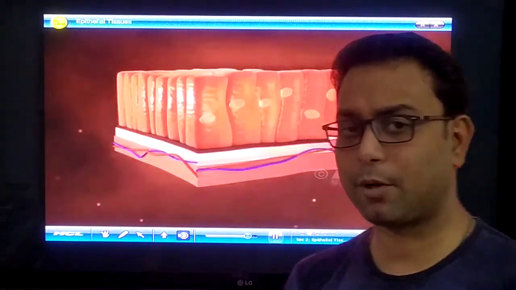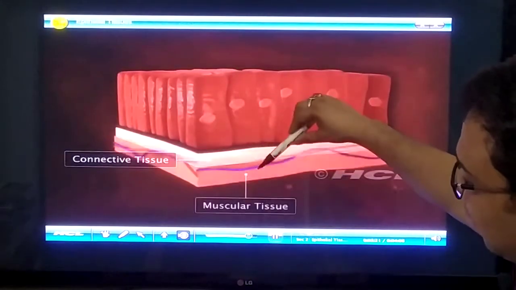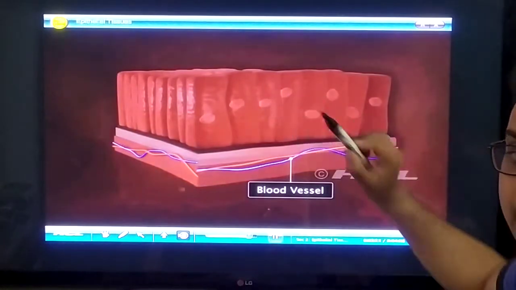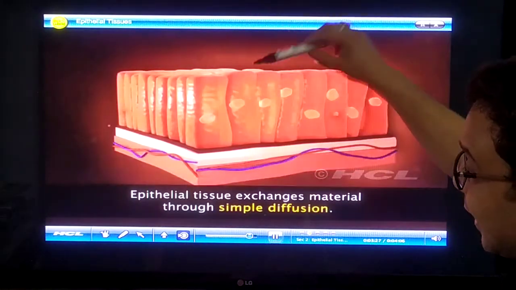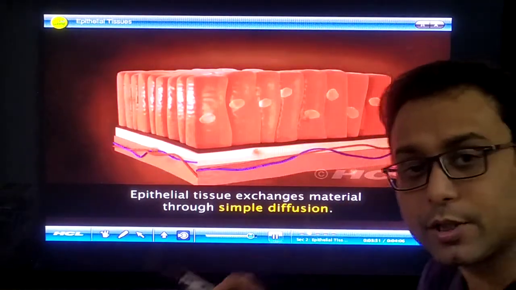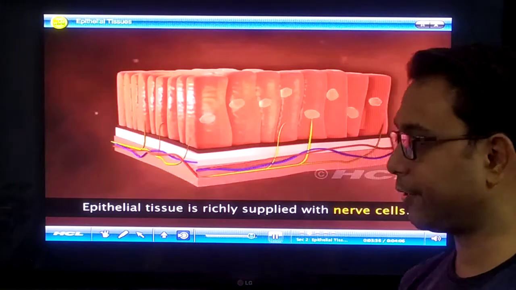That is the important process, diffusion. You easily observe that blood vessels are not directly attached to these cells, but the cells get oxygen by simple diffusion. Clear? You feel it? Very good.